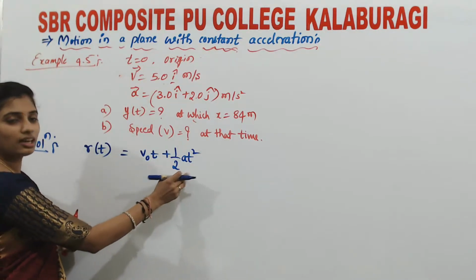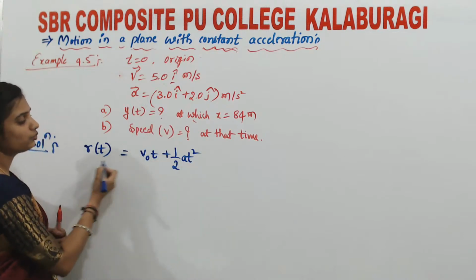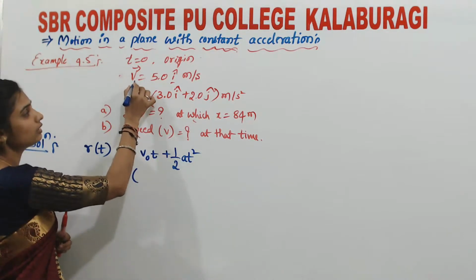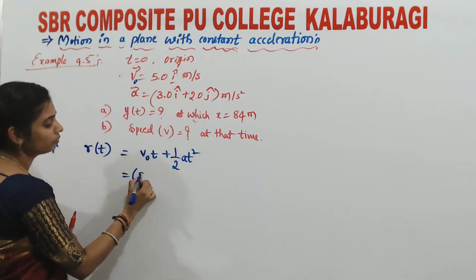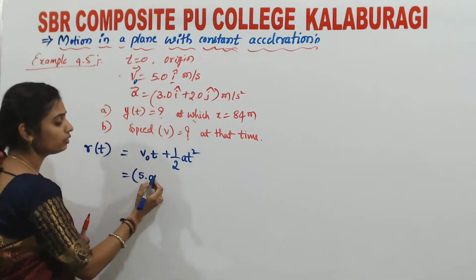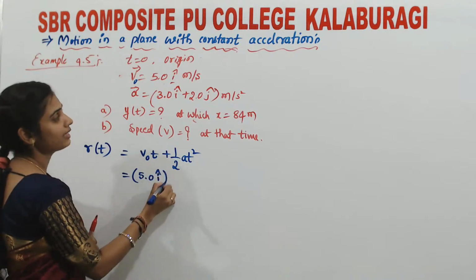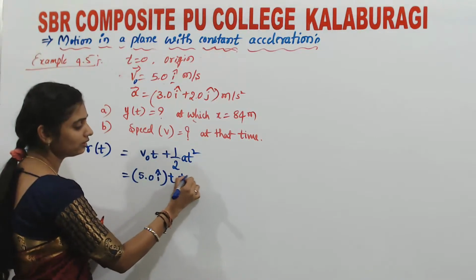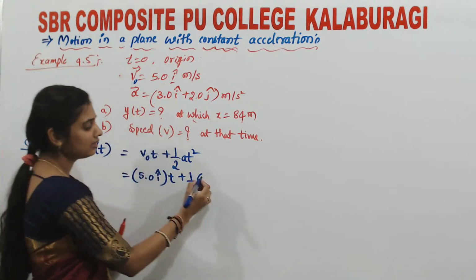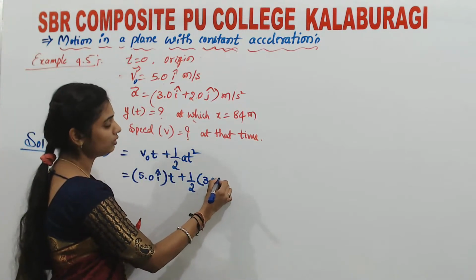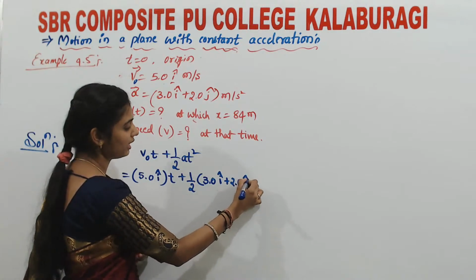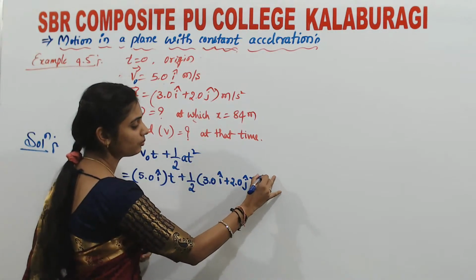Let me substitute the value of v naught: 5.0 i cap, as it is the initial velocity, times t, plus half times the acceleration, 3.0 i cap plus 2.0 j cap, into t square.